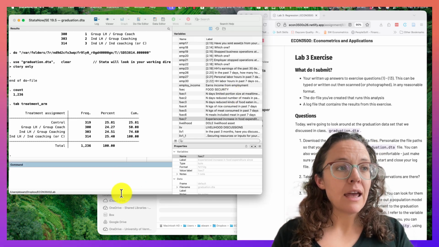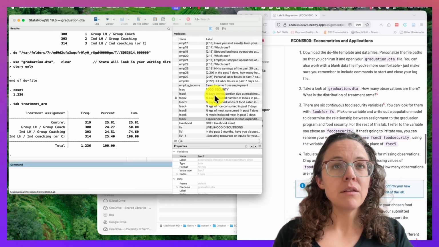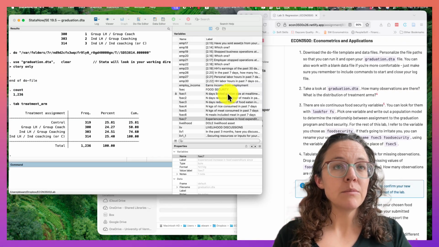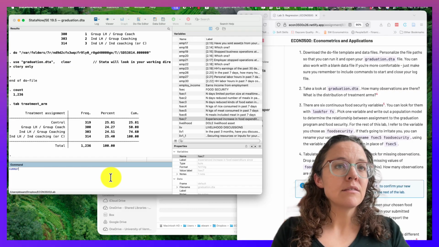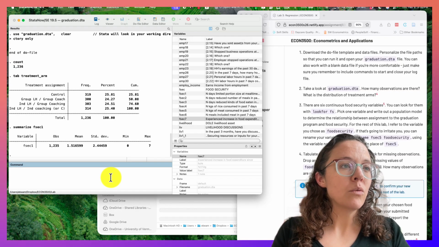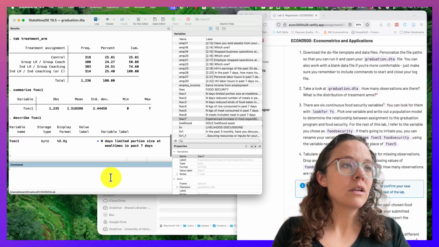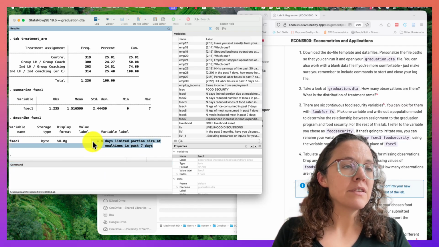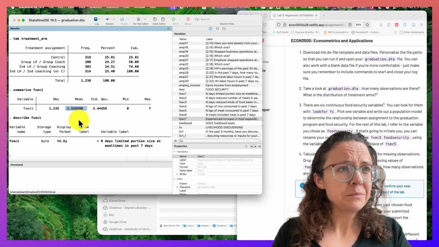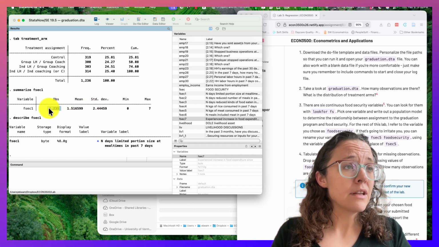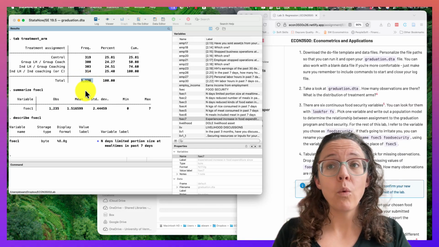So let's say I'm interested in FSEC1. This is going to be the number of days with a limited portion size at mealtime. I know that because it says it right here in the label. I can also summarize FSEC1 to get some information, and I can describe FSEC1 to get that full label in terms of the definition of the variable. So this is a variable that ranges between 0 and 7, which makes sense. It's an average of 1.51. That should make sense. You can see that there's non-missing observations for all but 1.